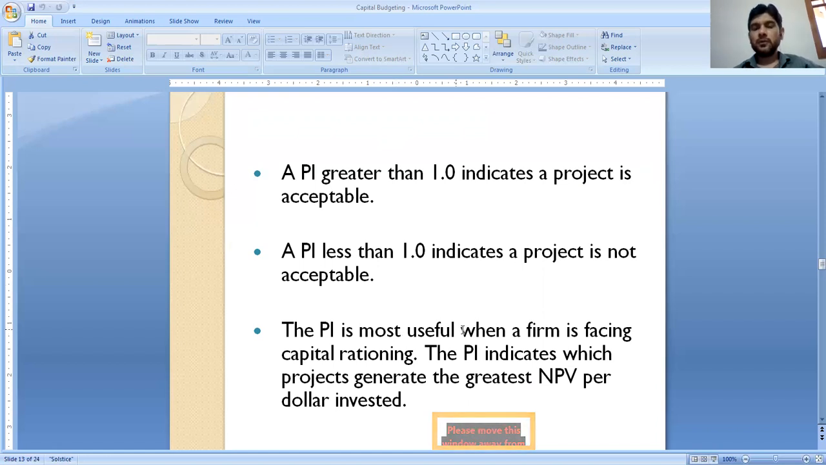The PI is most useful when a firm is facing capital rationing. In a capital rationing situation, we can go with the profitability index technique. The PI indicates which project generates the greatest NPV per dollar invested, or we can say per rupee invested, what is the return behind each rupee invested. PI can also be zero, as the NPV can be zero, if the cost and benefit in any situation equal each other.